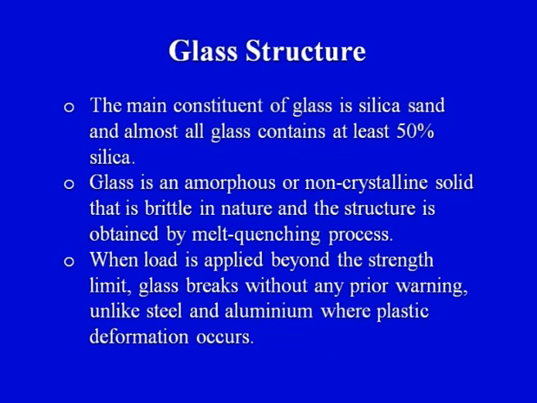Next point, when load is applied beyond the strength limit, glass breaks without any proper warning. This we will try to understand with the help of a stress strain curve, where we will try to understand how the failure of the glass takes place under tensile loading. We will try to compare how the glass fails and how any other metal, like steel or aluminium, fails. So, we will see how the failure takes place.